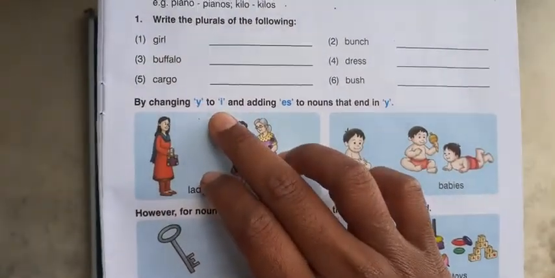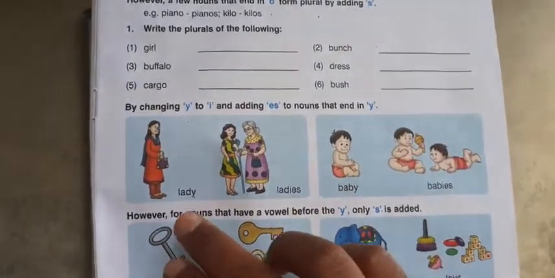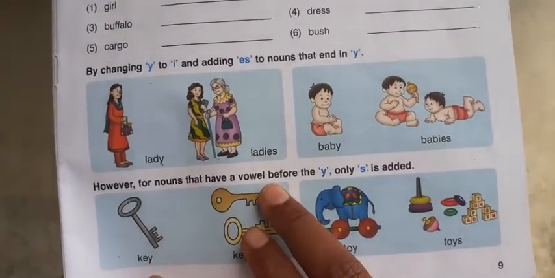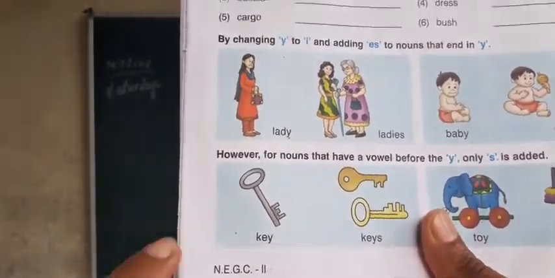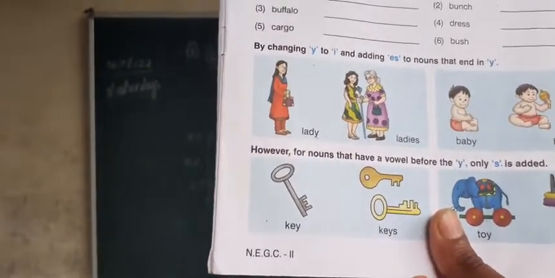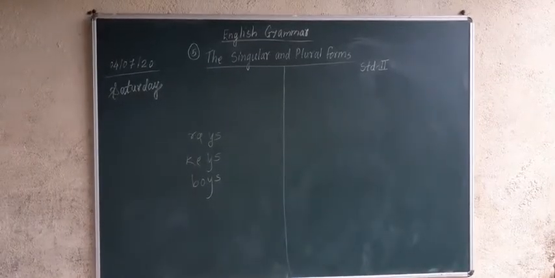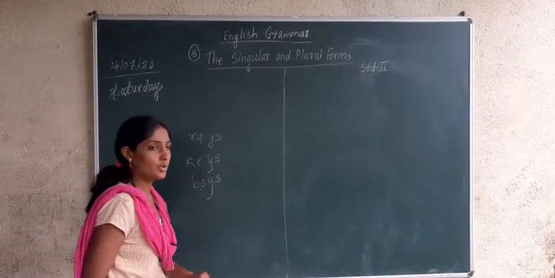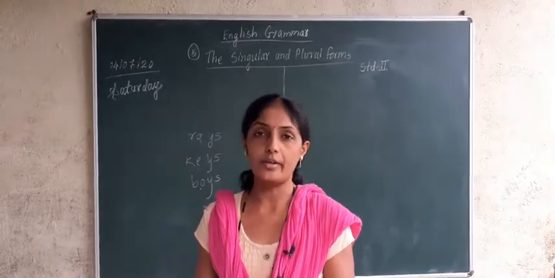Now by changing y to i and adding es to the nouns that end in y. Okay? Lady, ladies, baby, babies. However, for nouns that have a vowel before the y, only s is added. I told you, if the words have vowels before the y letter, what is added? Normal s is added. The examples are key, keys, toy, toys.